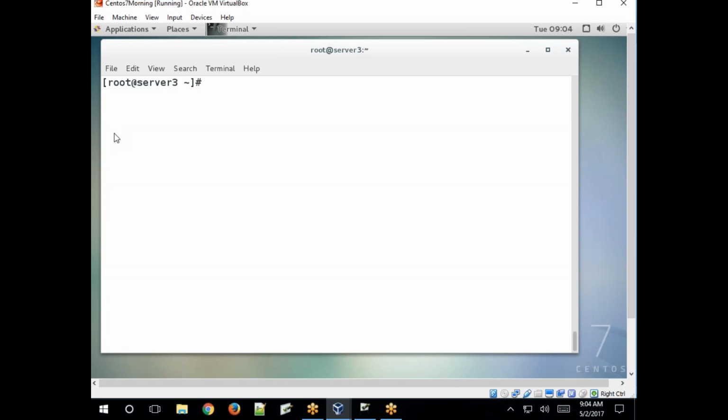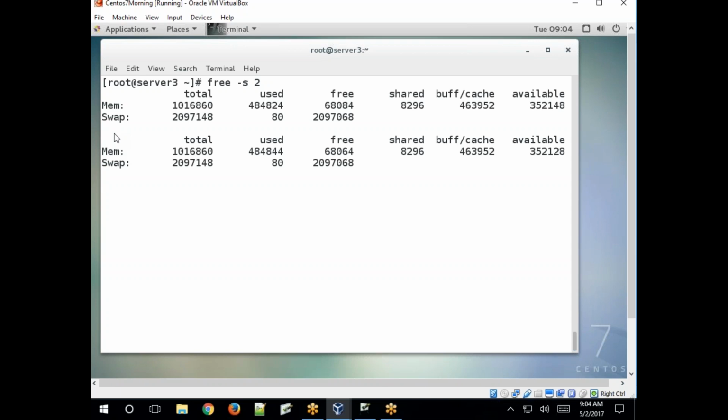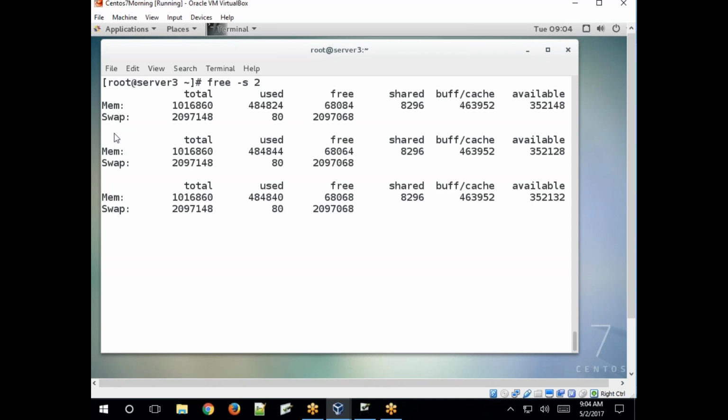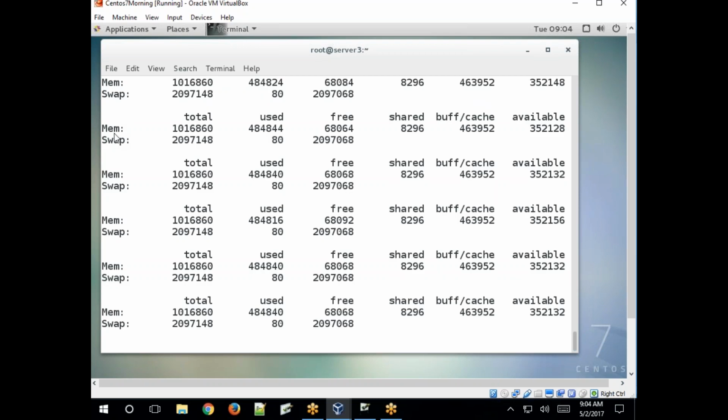To print the statistics at subsequent intervals, if you specify 2 seconds, every 2 seconds the command will be executed and it will print the statistics of your memory usage. Okay, so how to print that? -S, then 2. See, we'll get the same result. We can watch the results every 2 seconds. Clear?